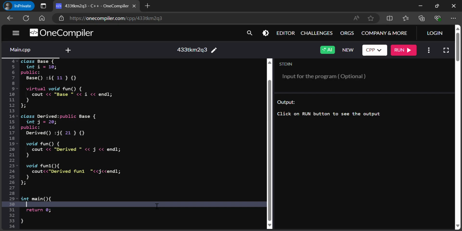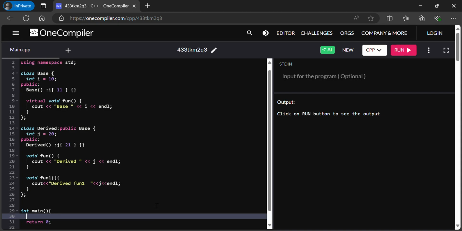It can be used only with pointers or references, and it can be used only in an inheritance hierarchy, casting between inheritance pointers, and it needs to have at least one virtual function in it.